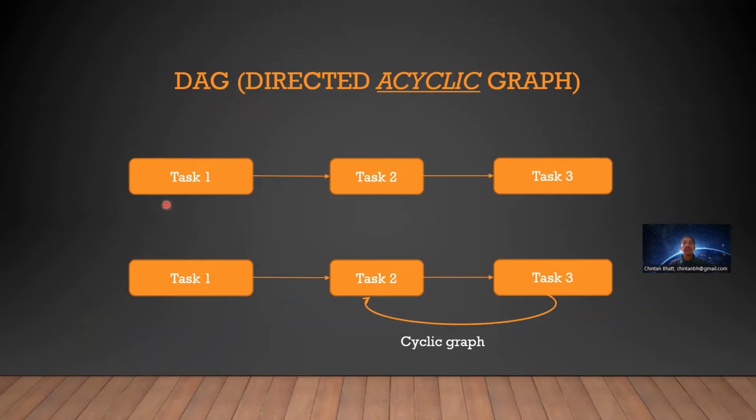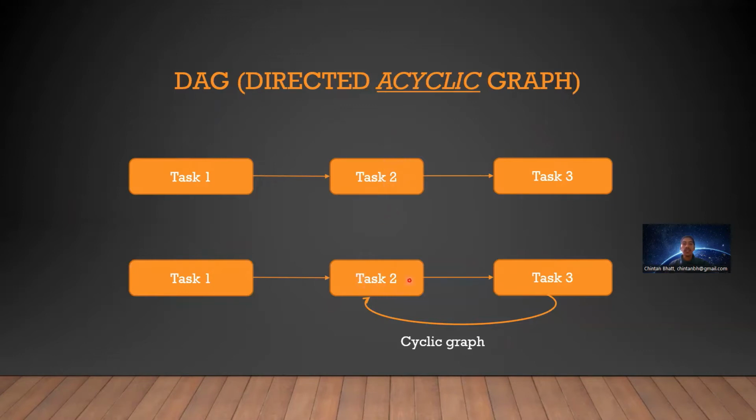So here are task 1, task 2, and task 3. Here this graph shows directed acyclic. Okay, there is no cycle anywhere. There is no cycle anywhere. Directed acyclic. Here there is a cycle. This is a cyclic graph, circular dependency going on. Okay. Task 1, task 2, and task 3. Task 2 will only start after task 1. Task 3 will start only after task 2 is completed.